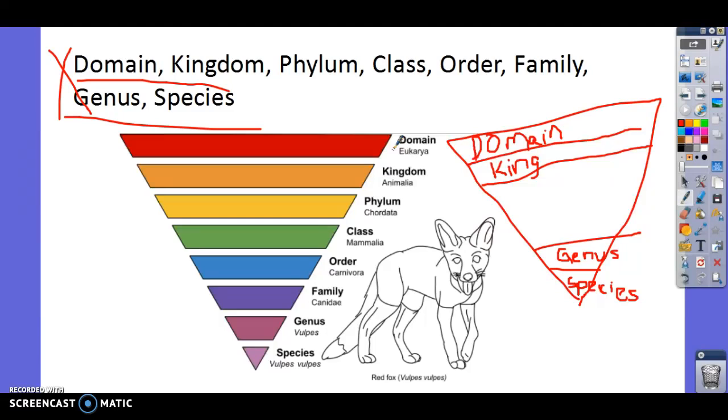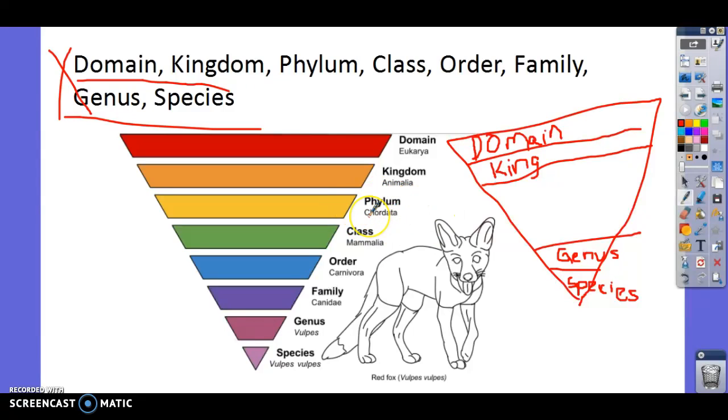Okay, as opposed to cells that don't have a nucleus. What kingdom is it in? It's in the animal kingdom. It's not a plant, it's not a bacteria, it's an animal. Now, within the animal kingdom, we have animals that have backbones and animals that don't. So it is an animal that has a backbone. So that's why it's in the phylum Chordata, okay?